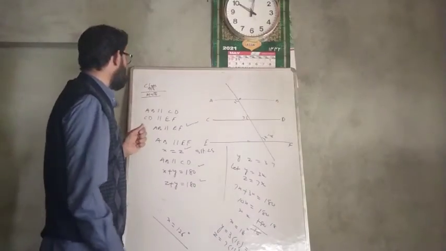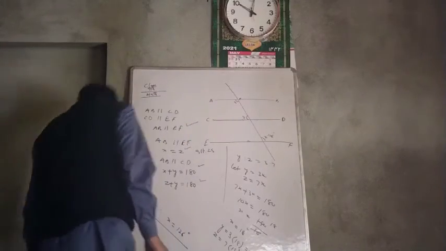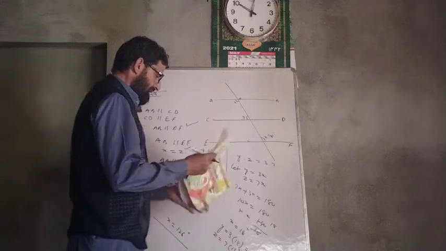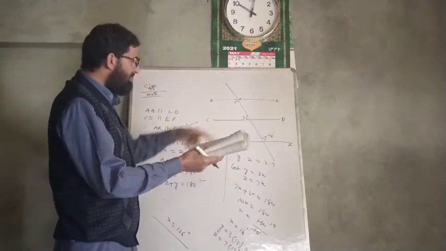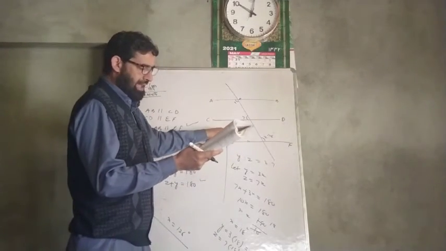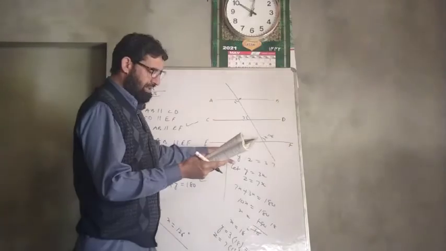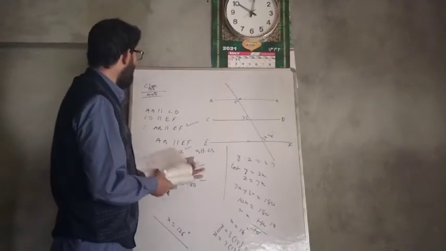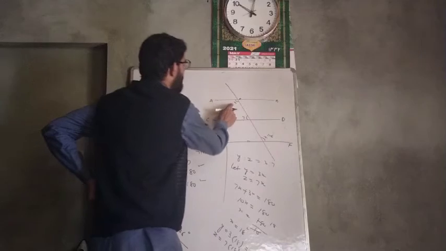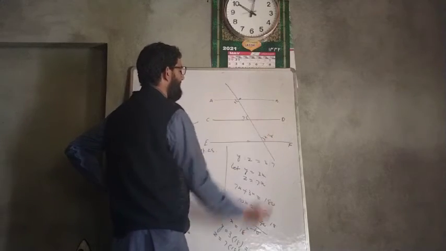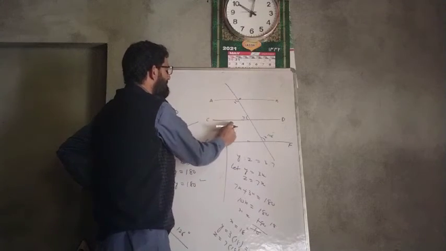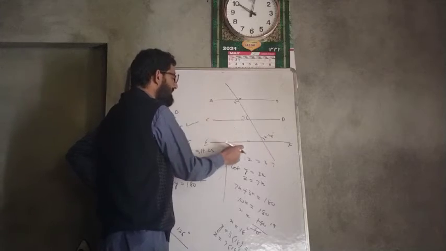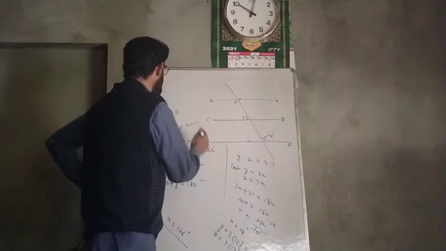Now let me repeat this question. What was given here? AB parallel to CD and CD is parallel to EF. Now we have to find X. This was angle X, this was angle Y, and this angle Z. Now AB is parallel to CD. Now CD is parallel to EF, therefore AB is parallel to EF also.